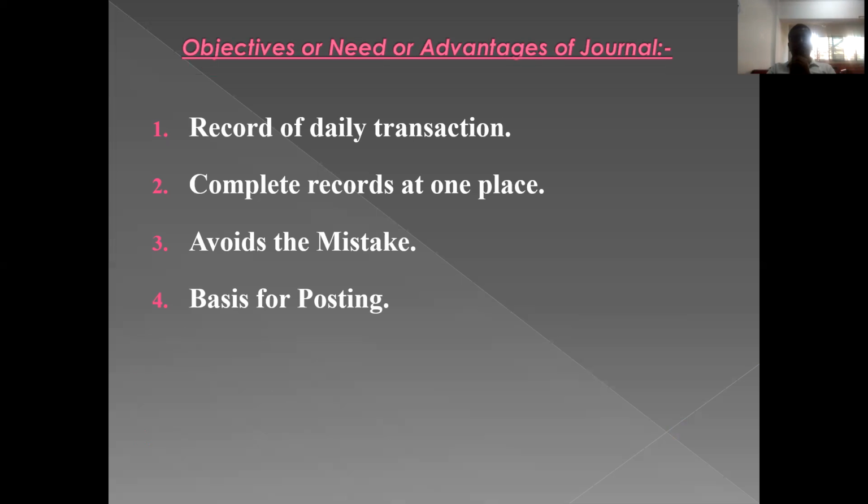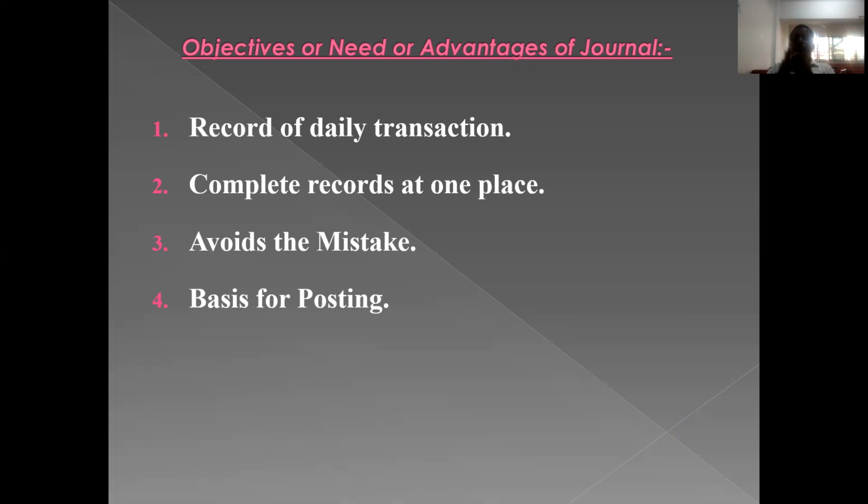Then the second advantage is complete records at one place, which means once you go through a journal entry, you will get a clear picture about the business transaction. That journal entry gives you information about which account is debited and which account is credited, and the reason why a particular account is debited and why a particular account is credited.